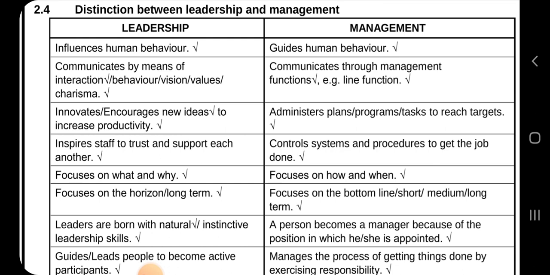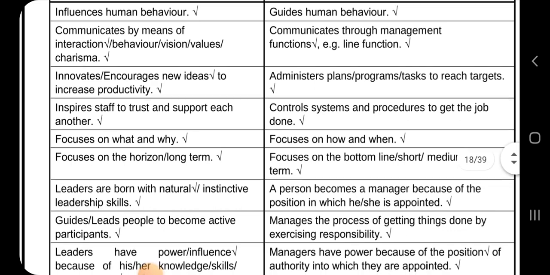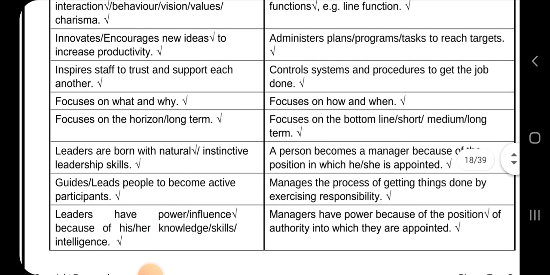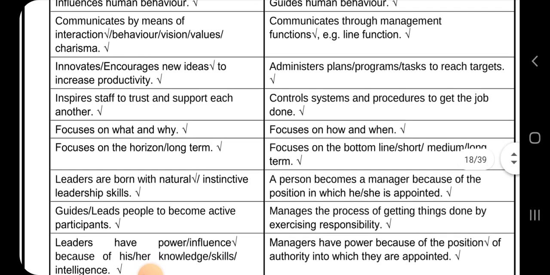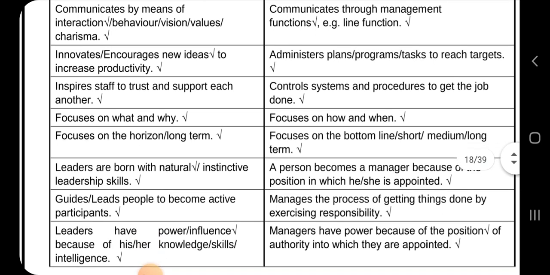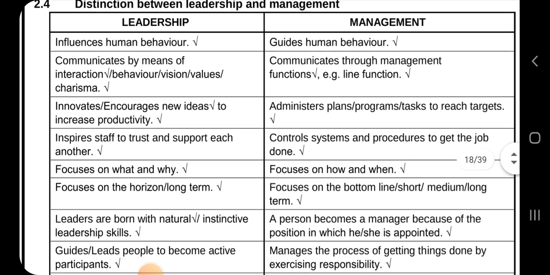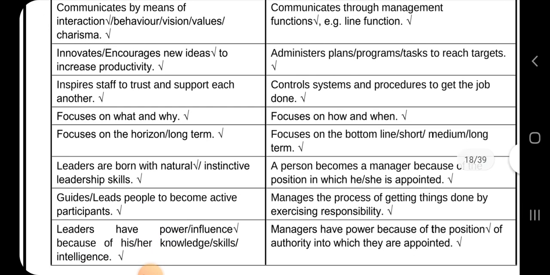And then leaders innovate, encourage new ideas to increase productivity, while management administers plans, programs, tasks to reach targets. So they're target orientated. Okay, those are management, while leaders focus on inspiring staff and supporting each other. And then also leaders focus on what and why, while management focus on how and when.